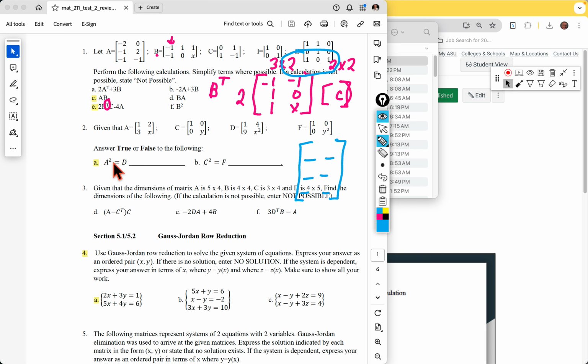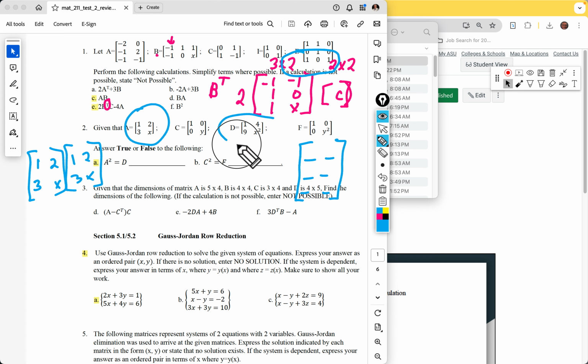When you take A squared, you're going to take A times A. Here's A. So you're taking 1, 2, 3 x times 1, 2, 3 x. And remember, if you look at D, it looks like you just square each of these, but that's not how it works with a matrix. Think about FOIL. When you square something out, it's not just this squared and this squared. There's a middle term, and that's kind of what's going on with the matrix. There's more multiplication going on.